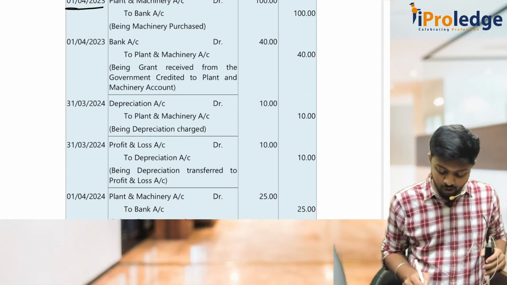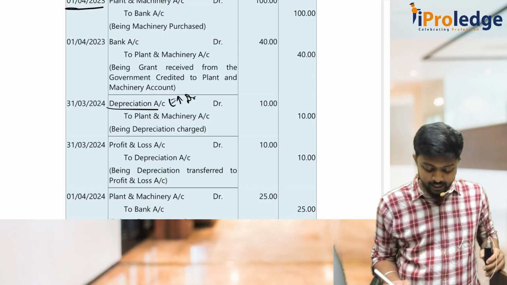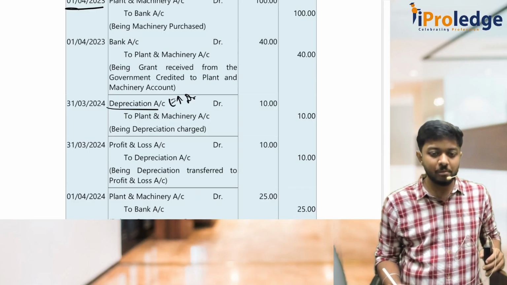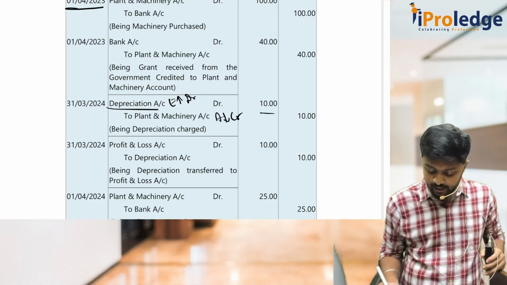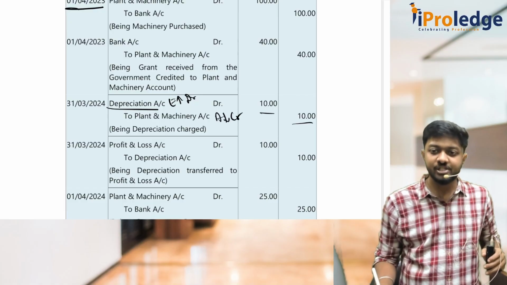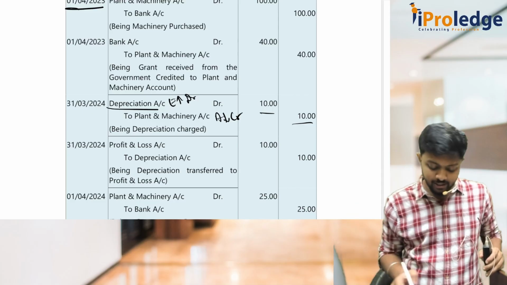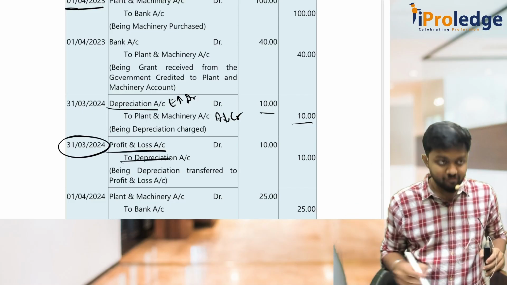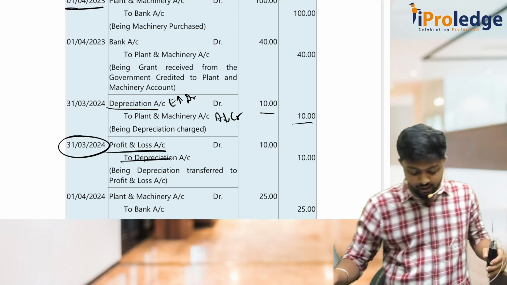Depreciation is an expense, increasing, so debit depreciation account. Whenever you give depreciation, your plant and machinery will decrease. It's an asset decreasing, so credit, 10, 10. Since depreciation is an expense, we'll transfer depreciation to P&L account. So credit depreciation and debit P&L at the end of the year. At the end of the year we transfer all the expense accounts to P&L. That is what they have done.